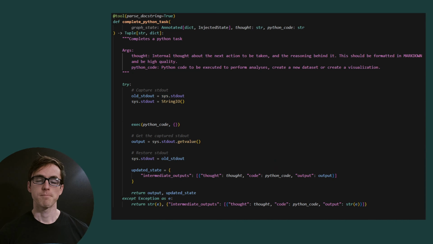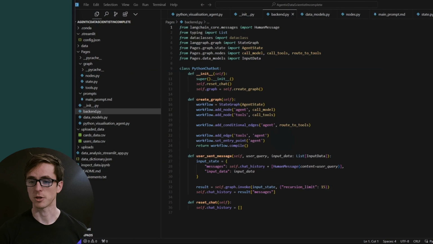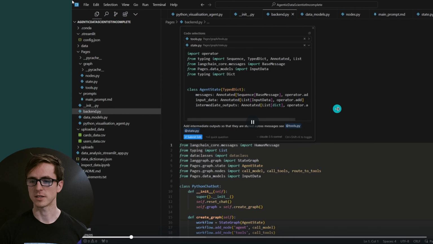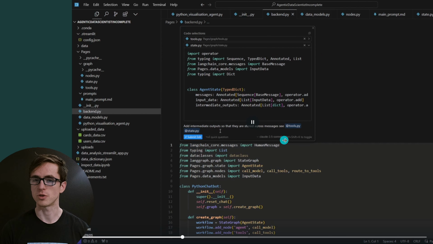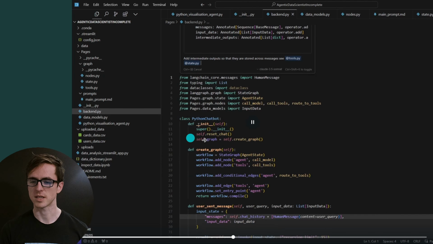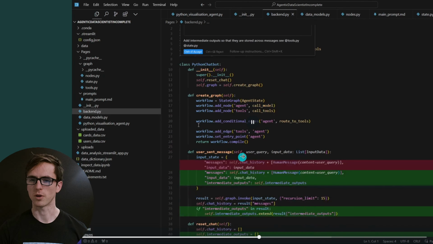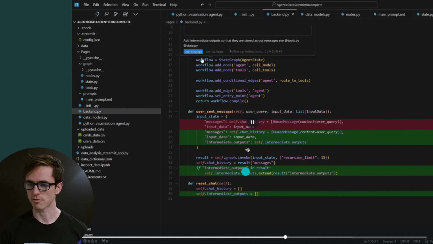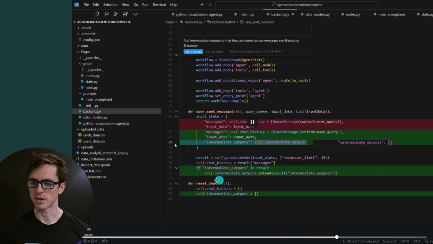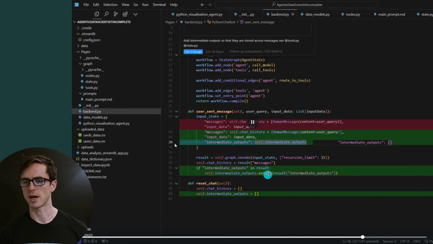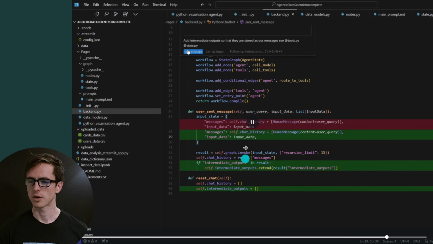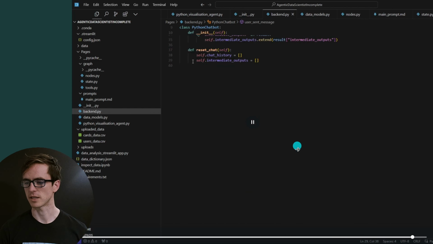Let's now edit the backend code so that it can handle the intermediate outputs for debugging. And I'm going to be using Cursor for this again. So I've highlighted the whole thing, and I'm referring to the 2 files that I know Cursor should have access to be able to make this change: our tools and our state file. So it will then know what classes are available to use. It's correctly identified that we need to deal with these new intermediate outputs and that we need to store any new intermediate outputs on our backend. Great, good job Cursor. Now let's move on to editing our front end.